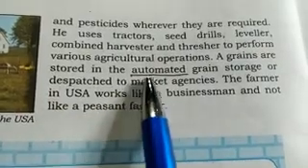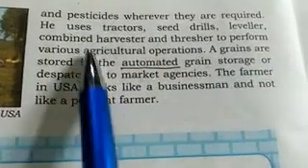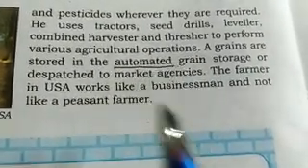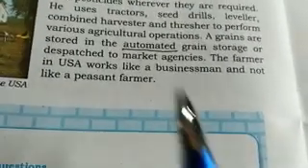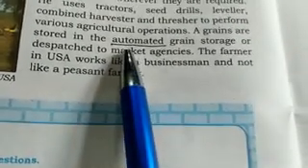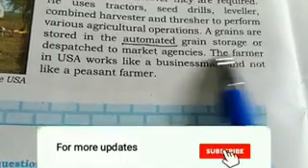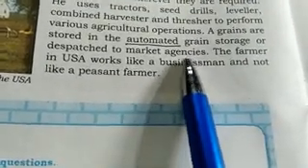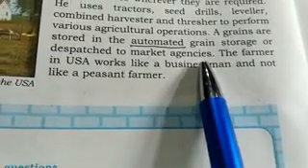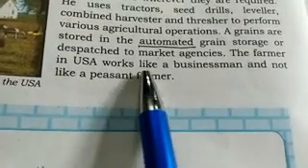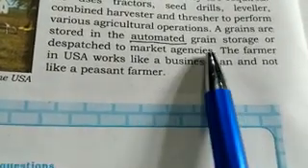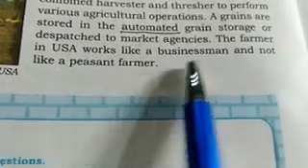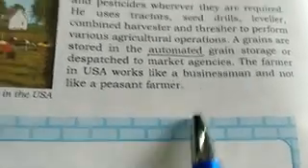Grains are stored in an automated grain store and are dispatched to the market agency, and automatically they will dispatch from their side to the market. The farmer works like a businessman. In the USA, the farmer works like a businessman, not like a peasant farmer.